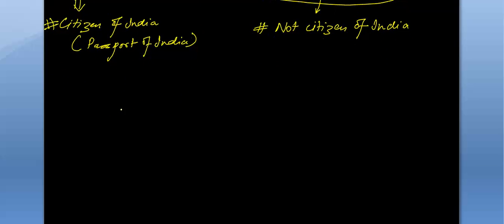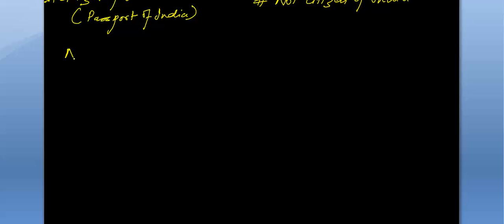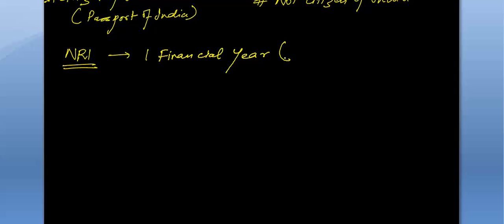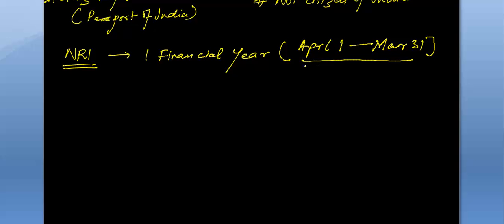Now, when do we say that a person is an NRI? Let us say in one financial year, and that is from April 1st to March 31st. That's how your financial year runs. On April 1st it starts, and on March 31st it ends.